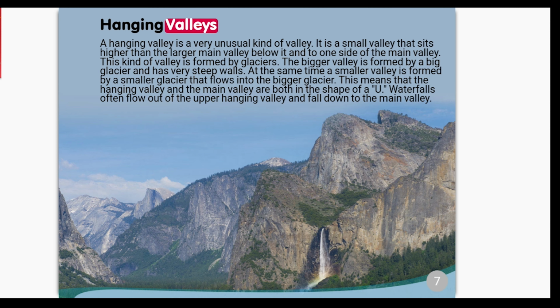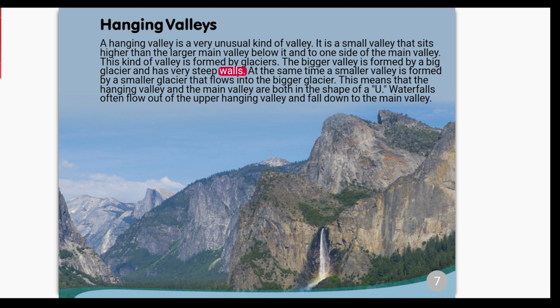Hanging valleys. A hanging valley is a very unusual kind of valley. It is a small valley that sits higher than the larger main valley below it and to one side of the main valley. This kind of valley is formed by glaciers. The bigger valley is formed by a big glacier and has very steep walls.